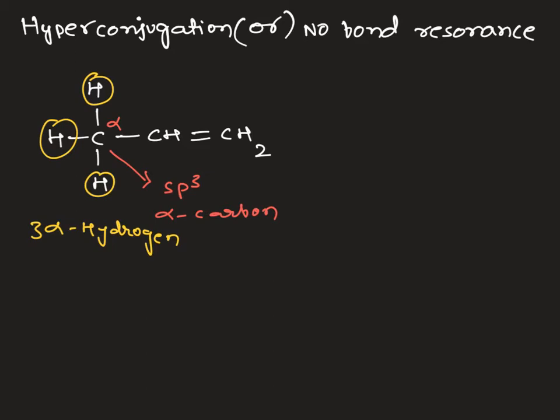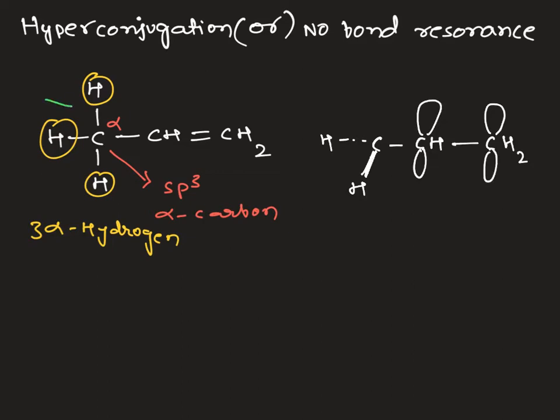Let's take an orbital picture to explain the hyperconjugation effect. We know that the pi bond is formed due to sidewise overlapping, and it is an sp2 carbon. Let's focus on only one bond.